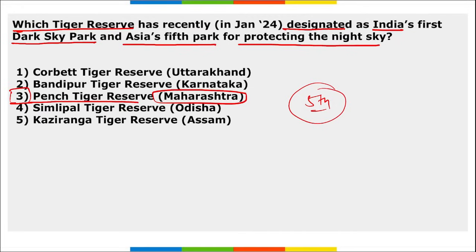This dark sky place certification focuses on lighting policy, dark sky friendly practices, and also providing education and monitoring the night sky. So it is Pench Tiger Reserve of Maharashtra that has been designated as India's first dark sky park and Asia's fifth park for protecting the night sky.